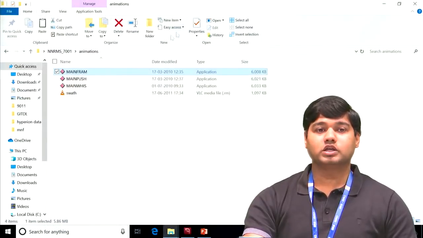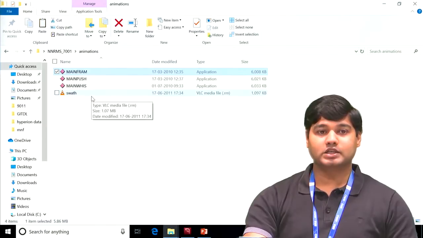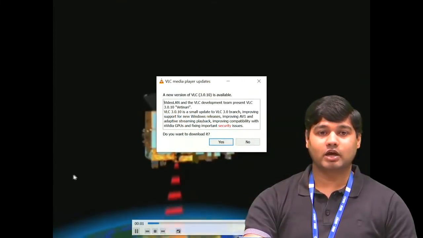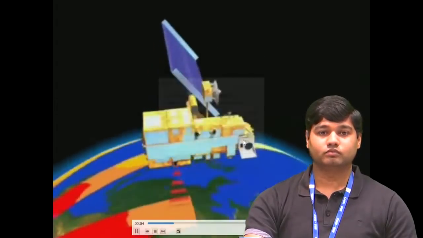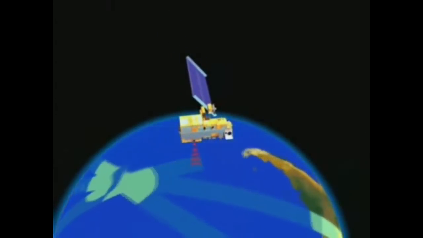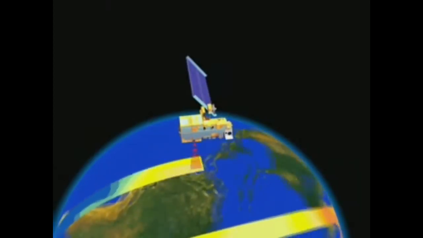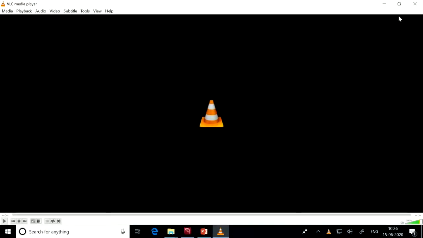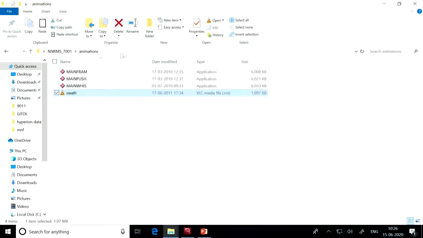Now, you can also see another example in this video, of how the swath is explained and how the data is captured using a whisk broom scanner. You can see the width captured by the sensor, that is called the swath width, and it is moving further and the entire area of the earth surface is getting covered, and whenever it covers the entire earth, it captures the whole earth data.